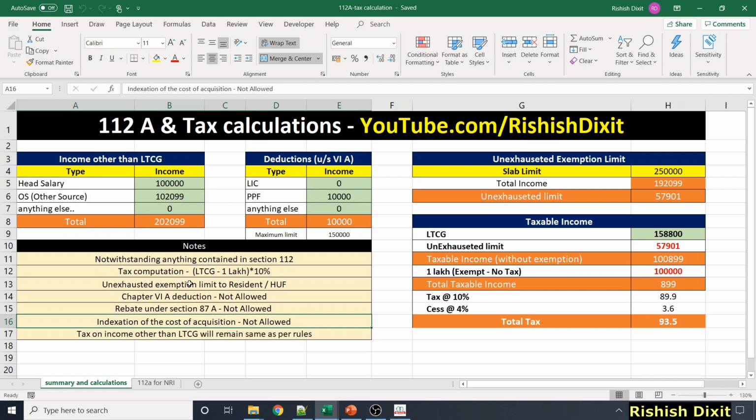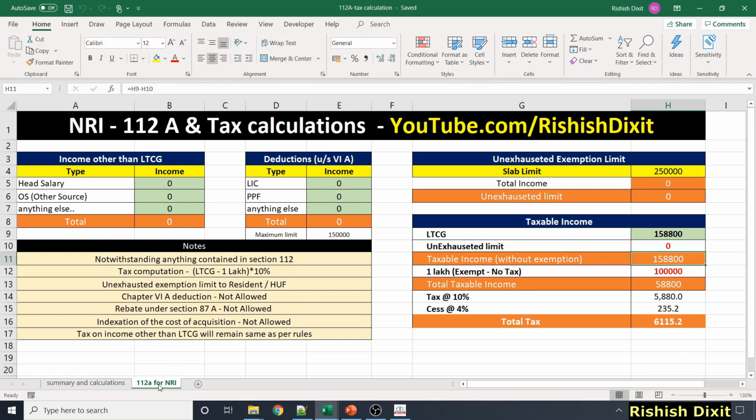So in short, if you are resident, you will get benefit for this unexhausted exemption limit. You can understand what the unexhausted exemption limit is in the 112A video. If you are NRI, you won't get this unexhausted exemption limit. Your tax computation will be done based on whatever gain you have minus 1 lakh, and you have to pay tax at the rate of 10%.